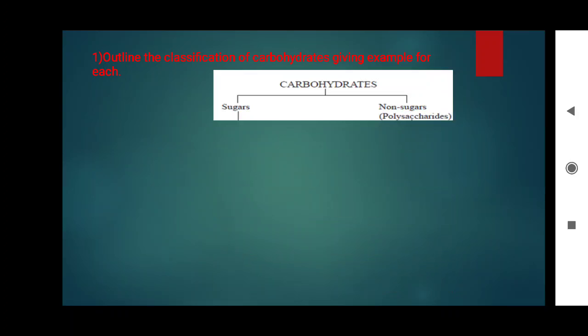Carbohydrates may be classified into two broad groups. One is sugar, another one is non-sugar. Sugars are sweet crystalline substances and soluble in water. Non-sugars are polysaccharides.